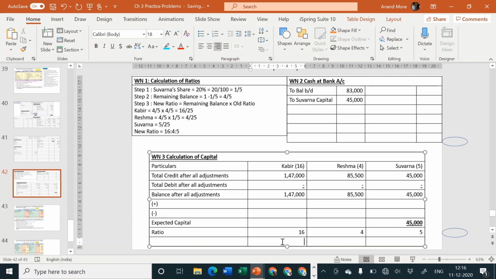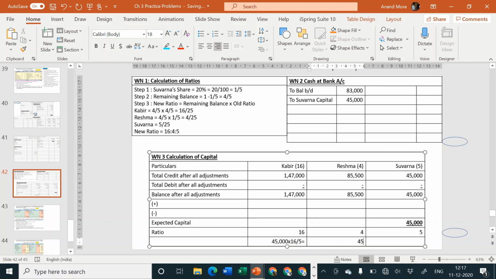Then the calculations are very easy. 45,000 into 16 upon 20, sorry, 45,000 into 16 upon 5 is equal to something.